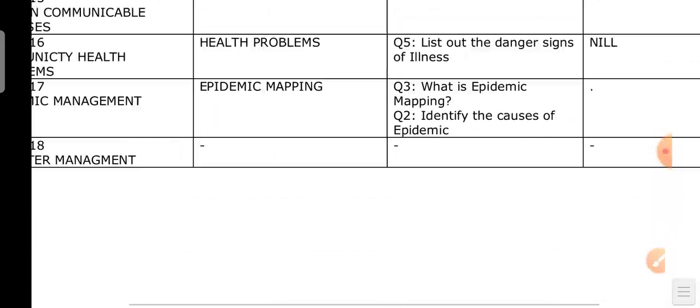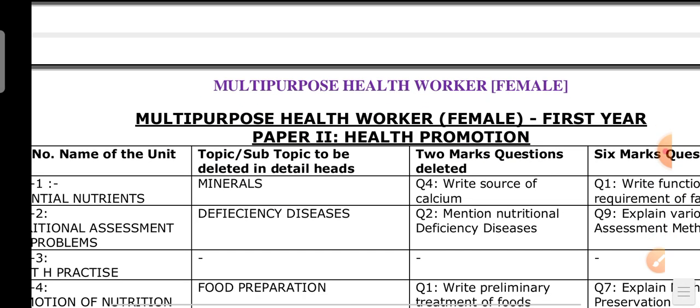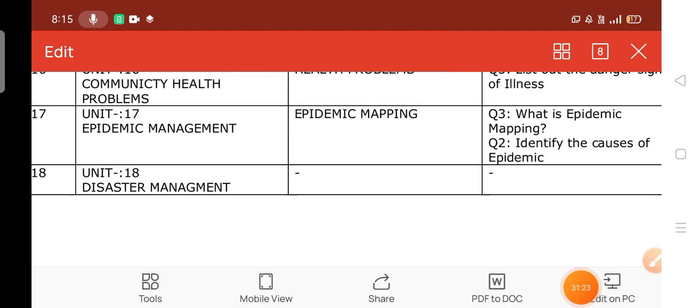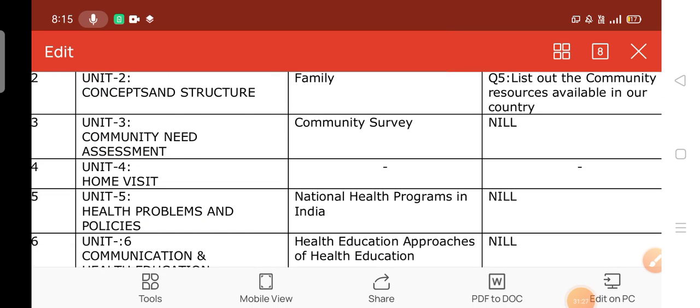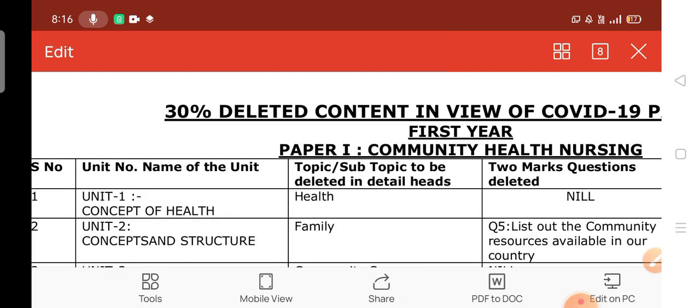So here, again, if you have any doubt you can go through this. See, separately they have given community health with 30% deleted content in view of COVID-19.